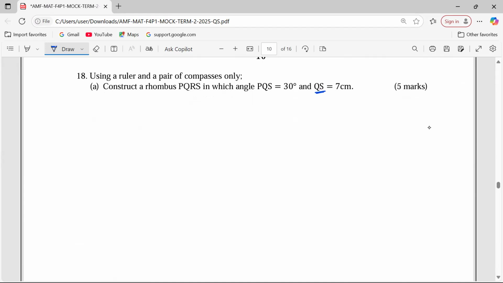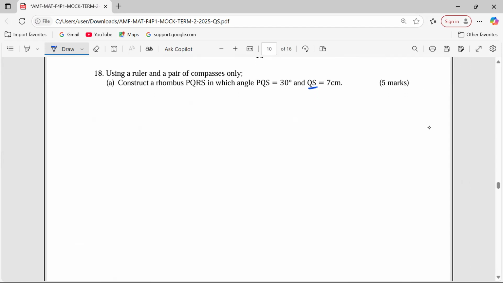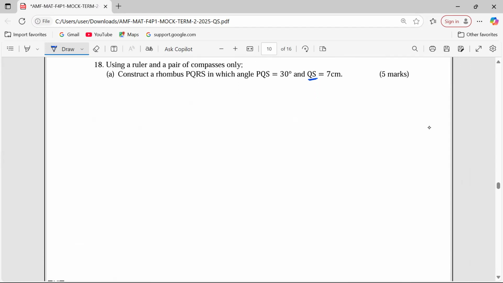That's why we've been given only one length, QS, which is 7 centimeters. So I'm first going to construct the angle at PQ, which is 30 degrees.